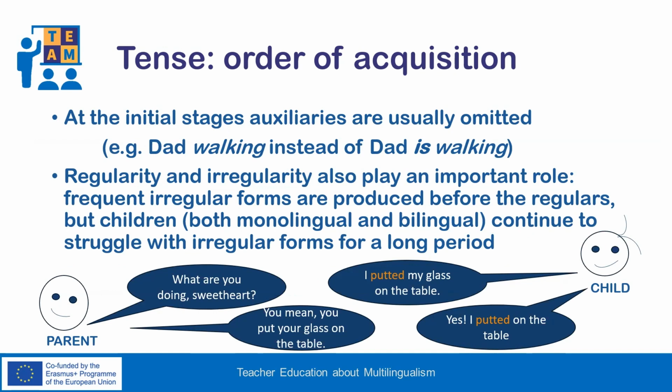When the language acquired uses auxiliaries, at the initial stages, they are usually omitted, as illustrated by the example from English: "dad walking." Besides, we often observe that children correctly produce frequent irregular forms before regular ones, while in general, they continue to struggle with irregularity for a very long period.